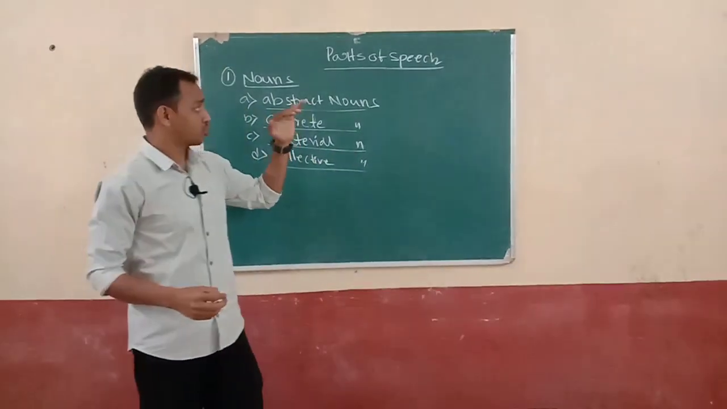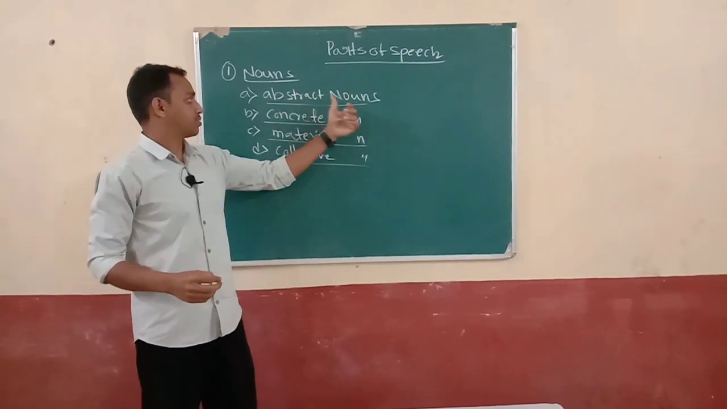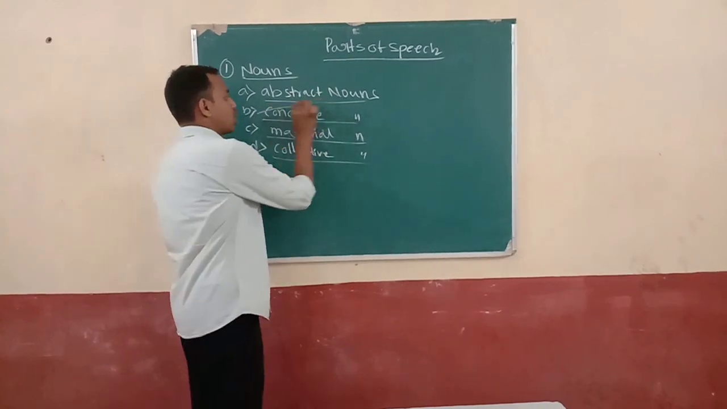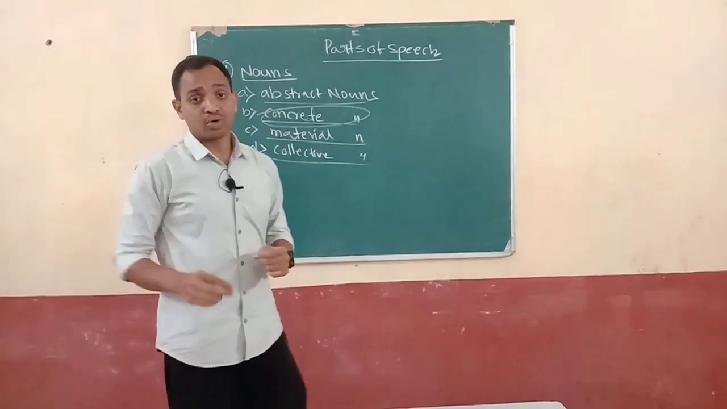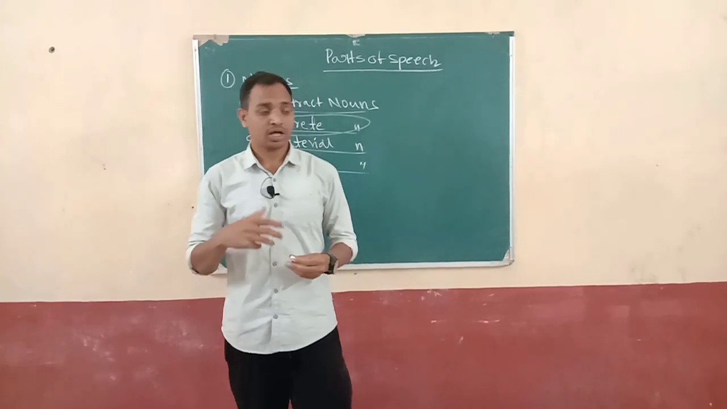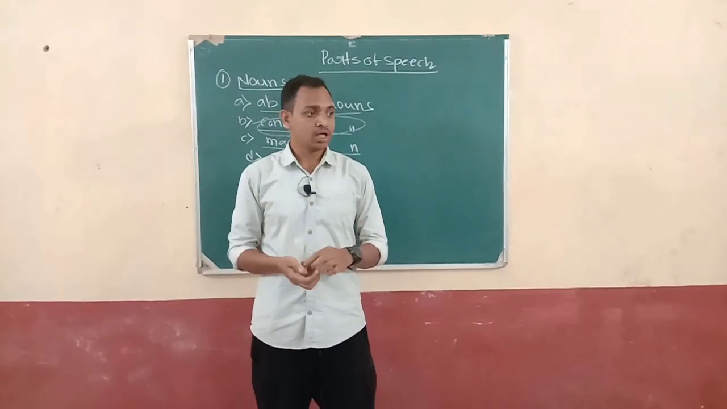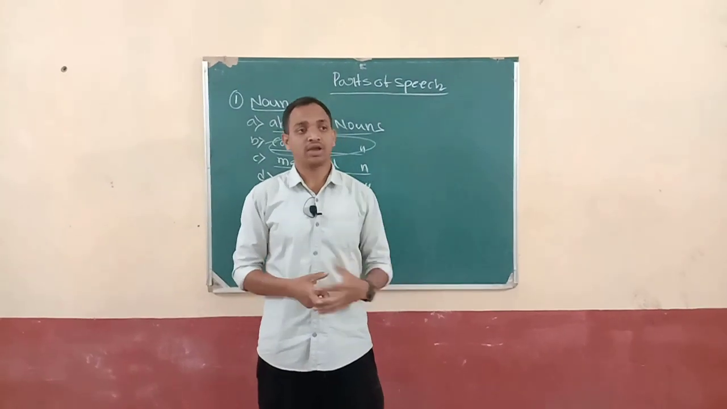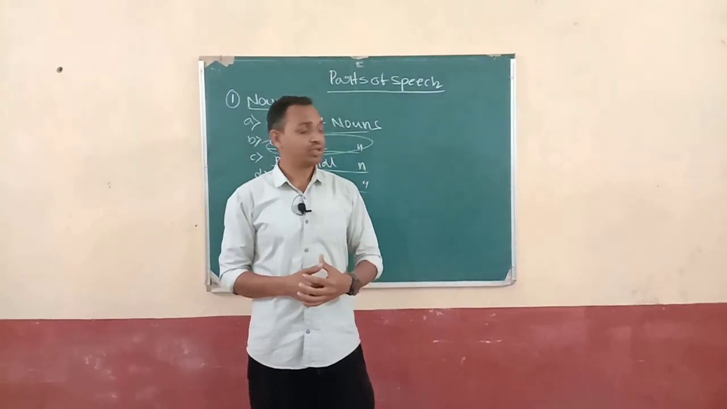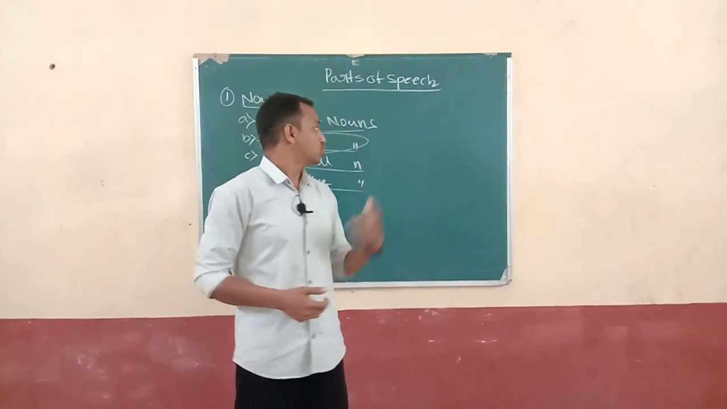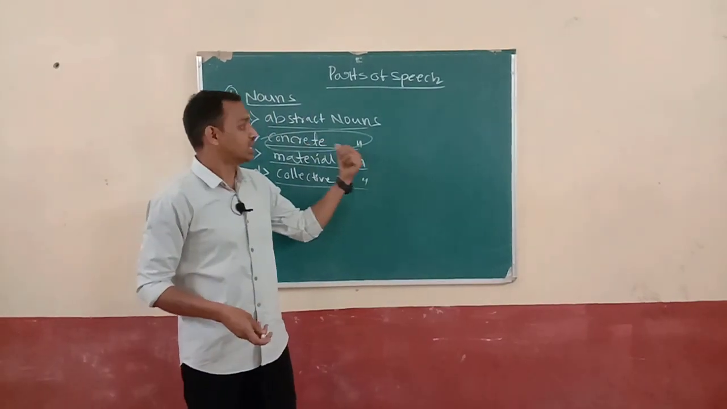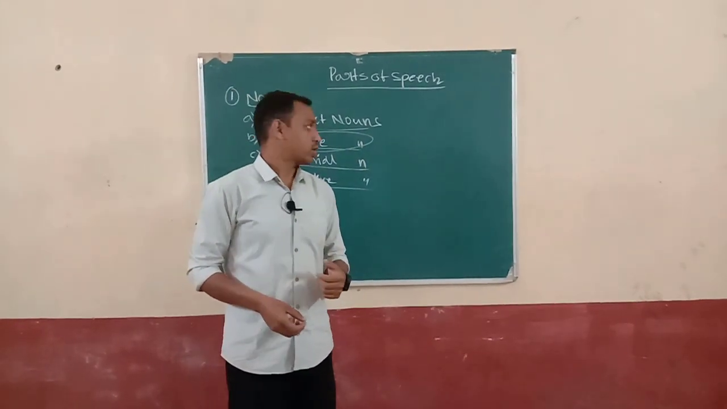Firstly, we have to focus on abstract noun. Before that, we'll learn concrete noun. So a concrete noun is nothing but the words that represent something which you can see and which you can touch and which you can perceive. So that is called a concrete noun.